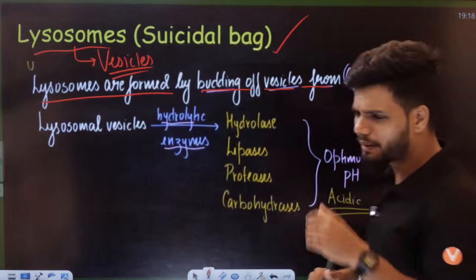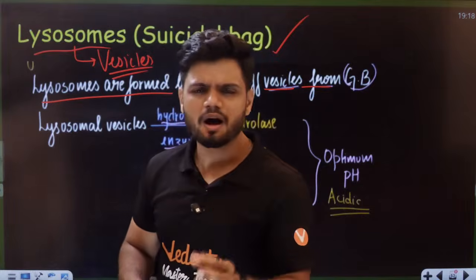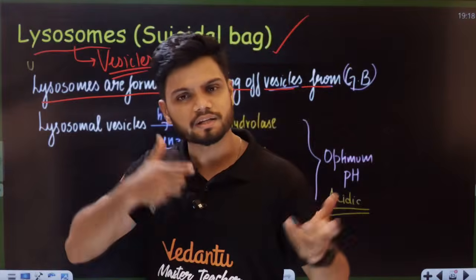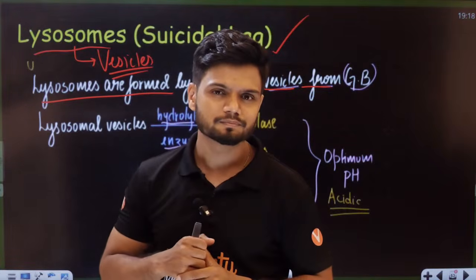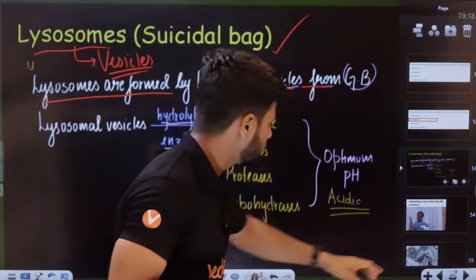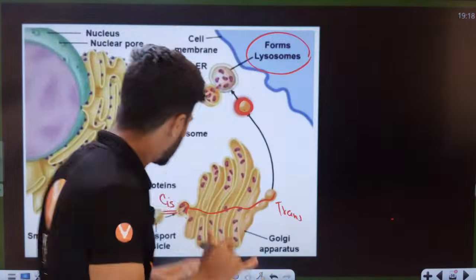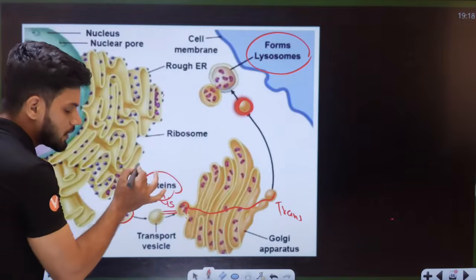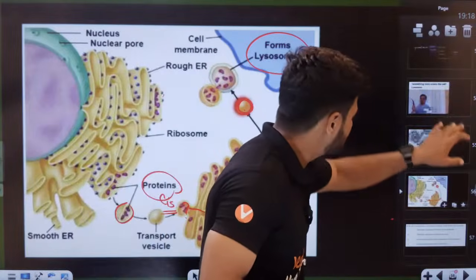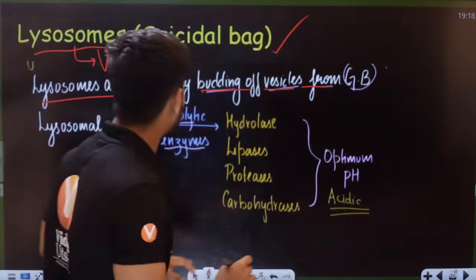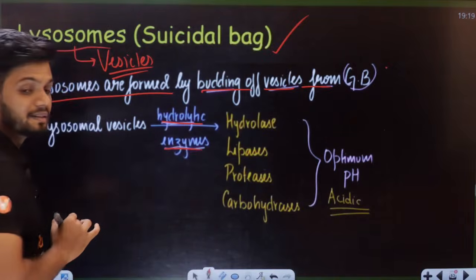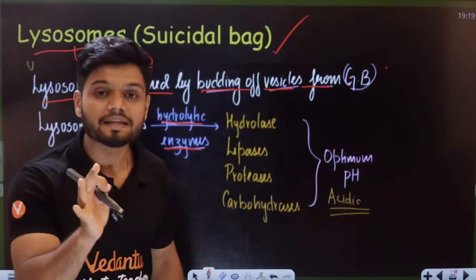So now you might ask me, sir, how do they do it? Friends, how do you think they do it? Do you think it has some special weapon like a shotgun, or a rifle, or a bazooka? Friends, what do you think your lysosomes have? Here I told you, right? Lysosomes will have some kind of protein, and all of you know enzymes are basically proteins. So all these lysosomes have something called hydrolytic enzymes.